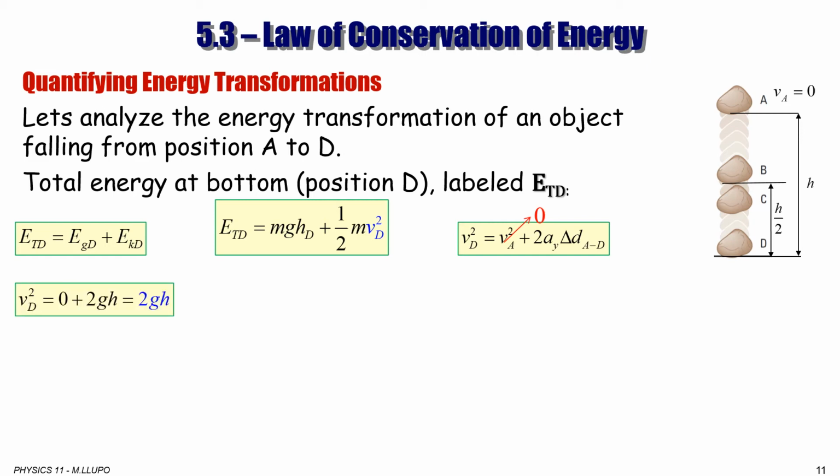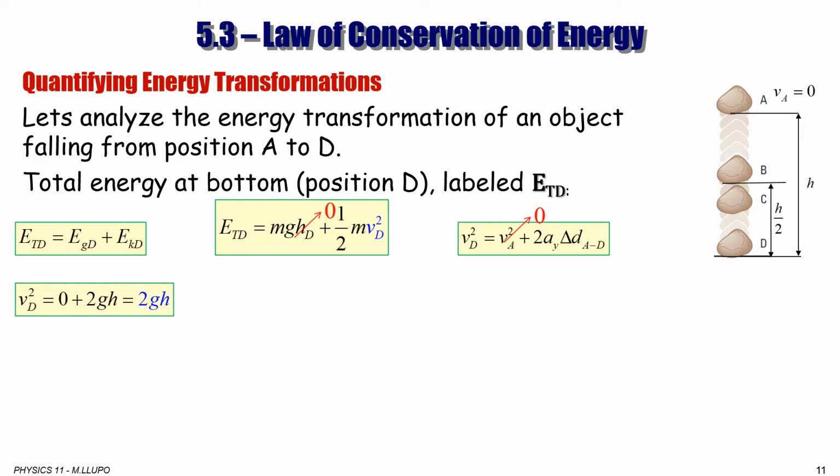So what is left is Vd square is 0 plus 2gh. So Vd is the square root of 2gh.